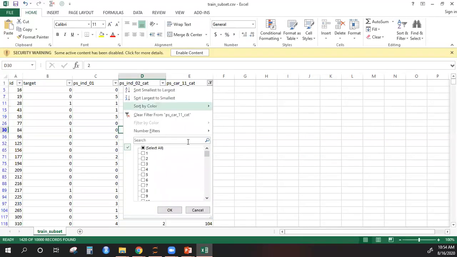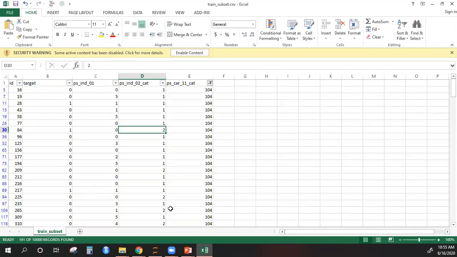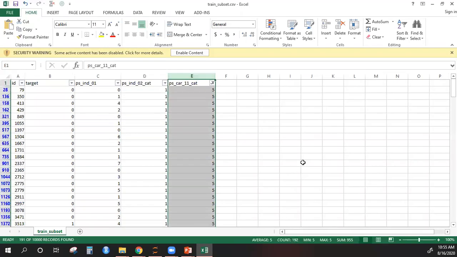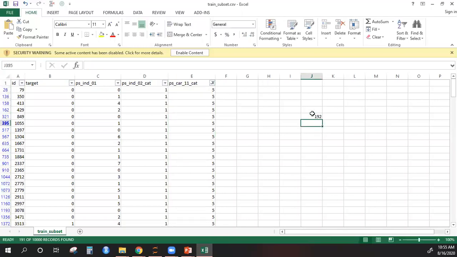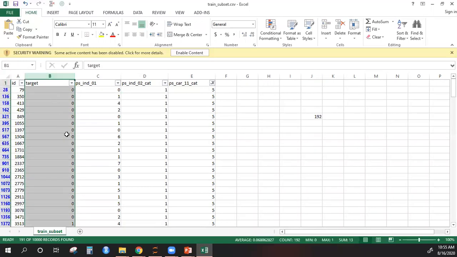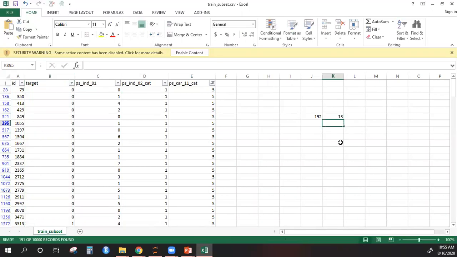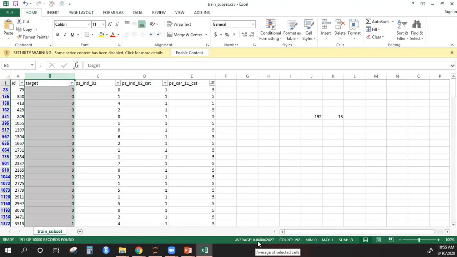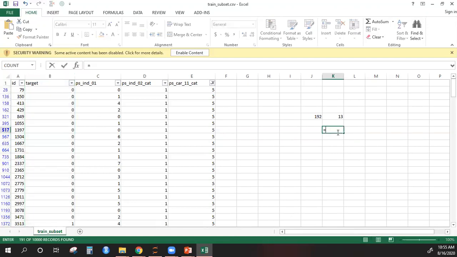Now let's look at another category. So instead of looking at 104, let me look at, let's say, 5. Okay, so I have this 5, I have 192 records. So let me just note it down. Now how many of these 192 are ones? I'll try to see that using sum. You see sum is 13. Now let me calculate the probability. Okay, I could have done it here itself. I can just look at average. Okay, so the average, if you see, it is 0.06, which is the same number as 13 divided by this number.